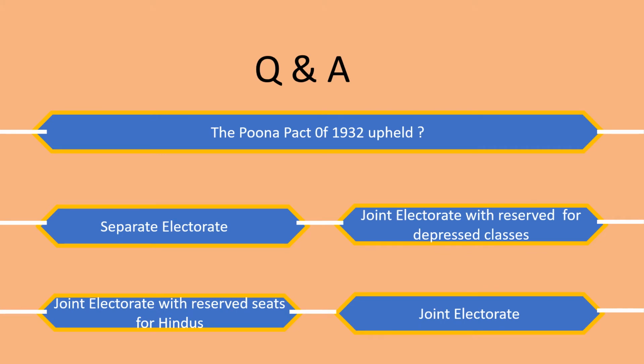The Poona Pact refers to an agreement between Dr. B.R. Ambedkar and Mahatma Gandhi and it was signed on 24 September 1932 at Yerwada Central Jail in Pune. This pact was in order to break the fast undertaken by Gandhi in Yerwada Jail to get the Communal Award modified.